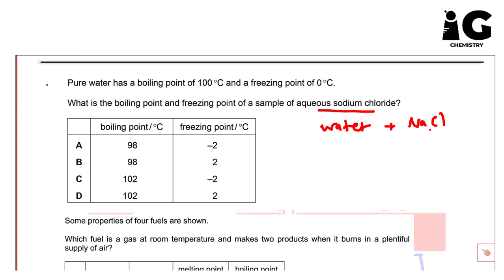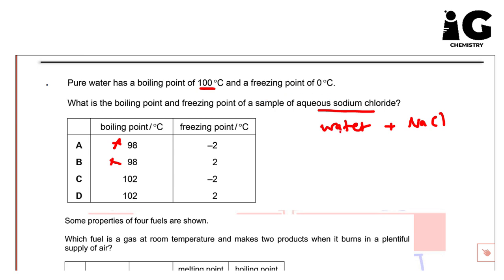You know impurity will disturb everything about the boiling and melting point. If you remember the rule that impurities increase the boiling point, the boiling point of water is 100, so we should choose something higher than 100. So this is wrong and this is wrong, so it could be either C or D. And then what about the freezing point?